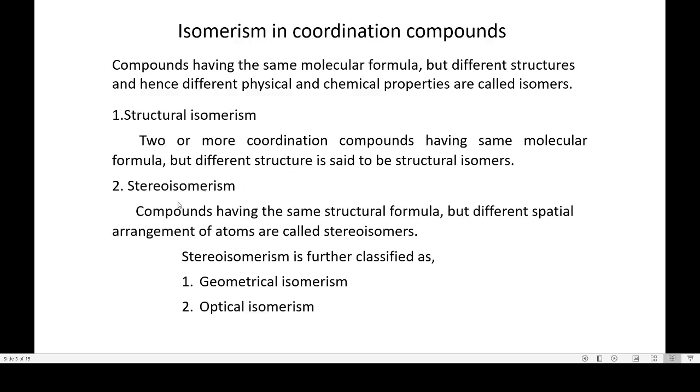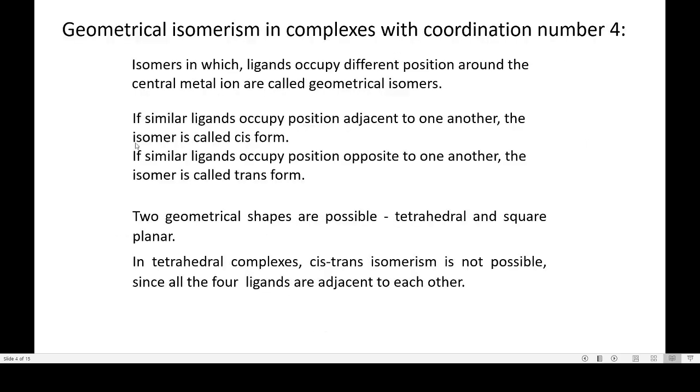In stereoisomerism, compounds have the same molecular formula, the same structural formula, but different spatial arrangement of atoms. They are called stereoisomers and the phenomenon is called stereoisomerism. Stereoisomerism is further classified as geometrical isomerism and optical isomerism. Now, let us take first geometrical isomerism.